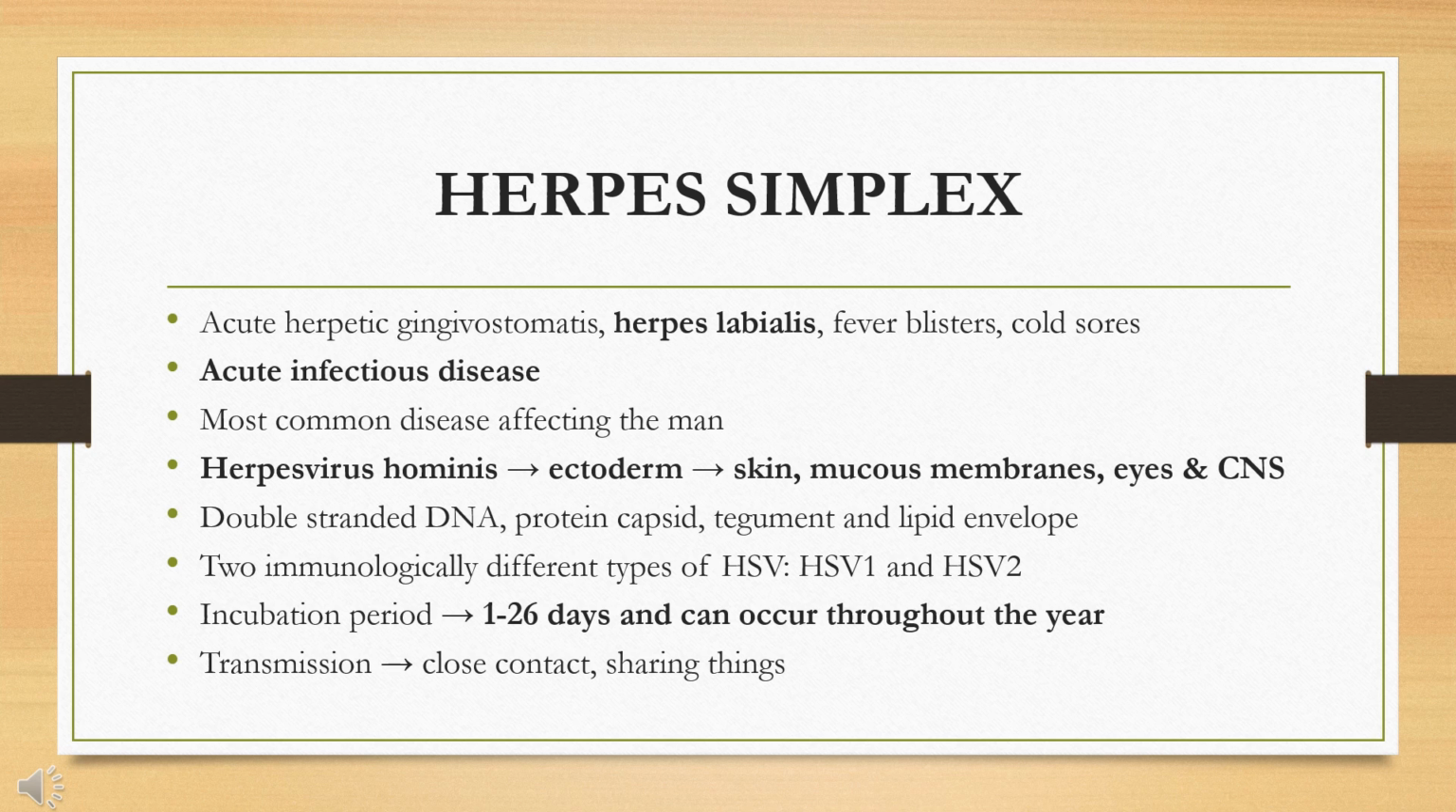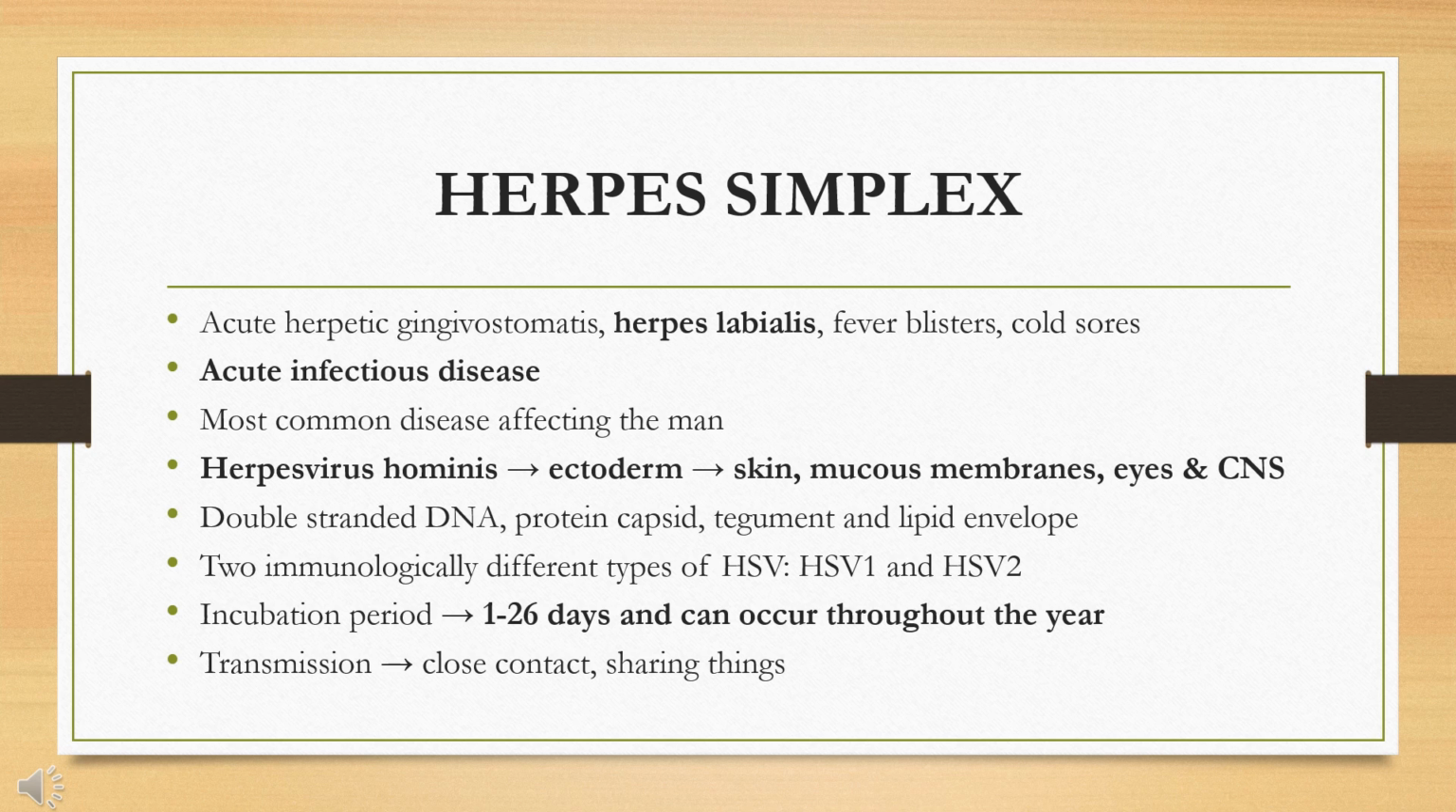Herpes simplex virus is an acute infectious disease. It is probably the most common viral disease affecting man, with the exception of viral respiratory infection. The tissue preferentially involved by the herpes simplex virus, often referred to as herpes virus hominis, is derived from the ectoderm and consists principally of skin, mucous membrane, eyes, and CNS.